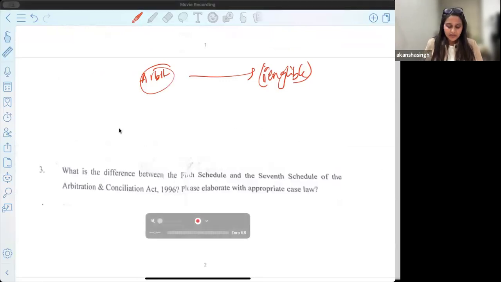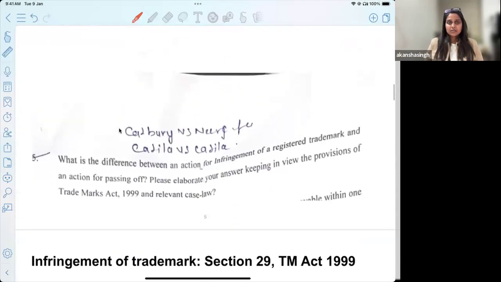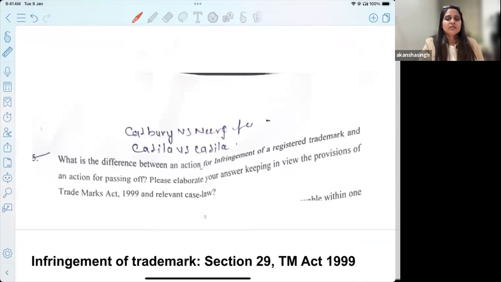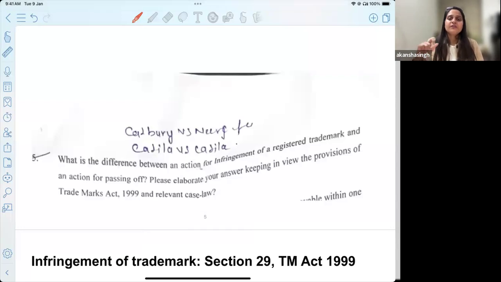Yes. Then we move ahead and we talk about our next question. Okay. This is our next question. As I told you, this is about trademark proceedings, wherein we discuss and try to understand how this is dealt with. So the question is, what is the difference between an action for infringement of a registered trademark and an action for passing off.